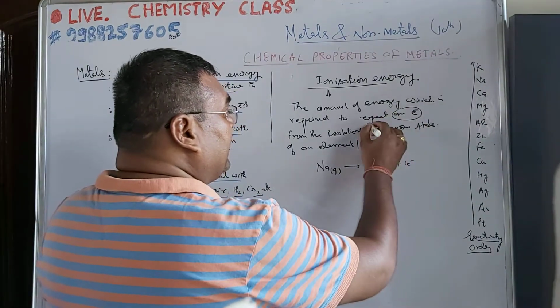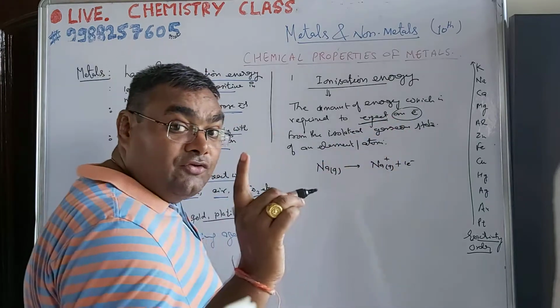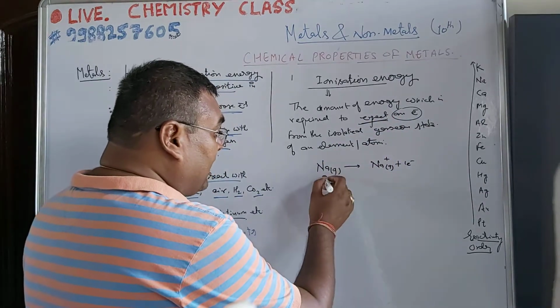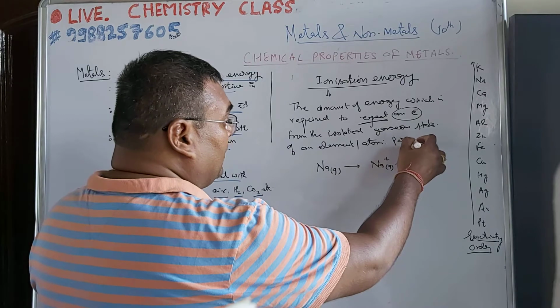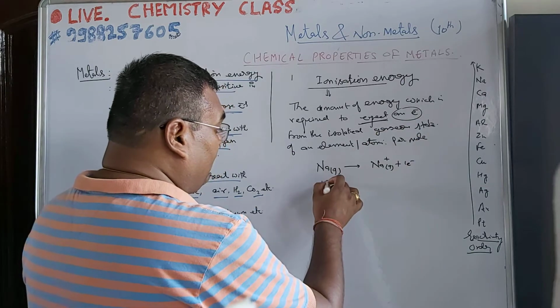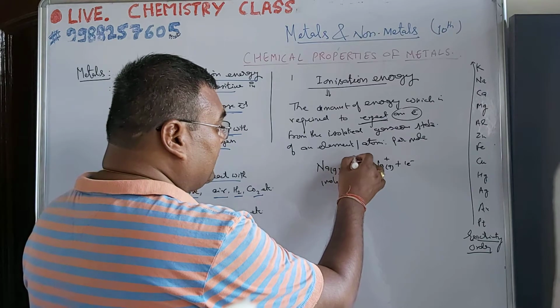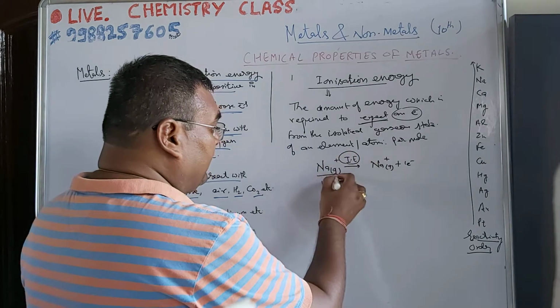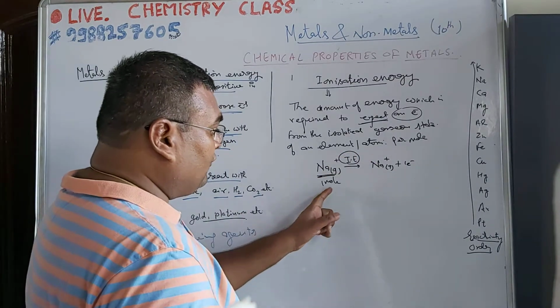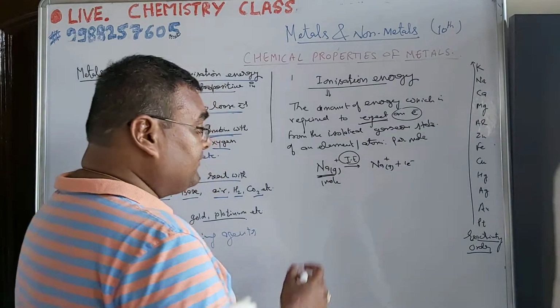One electron should be ejected from the gaseous atom, per mole, from 1 mole. Then the amount of energy required to eject an electron from sodium is called its ionization energy.